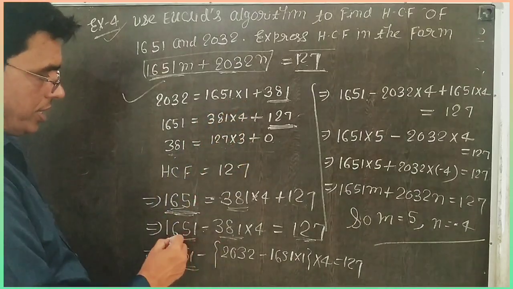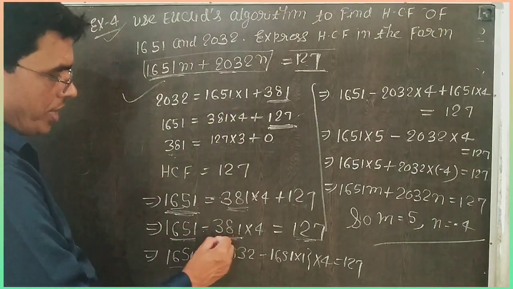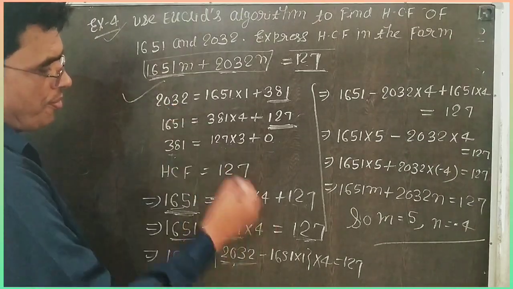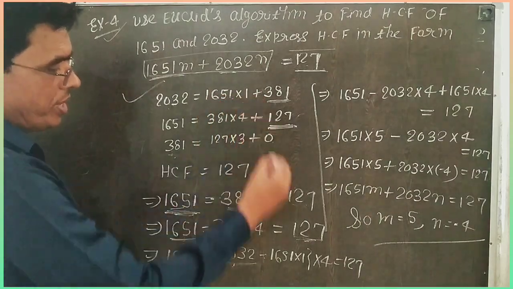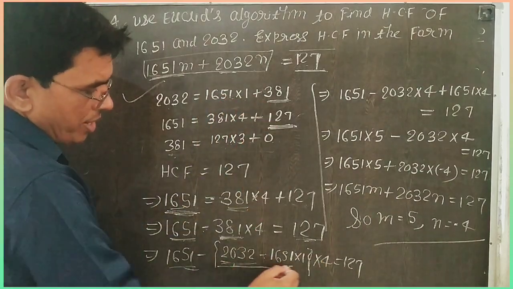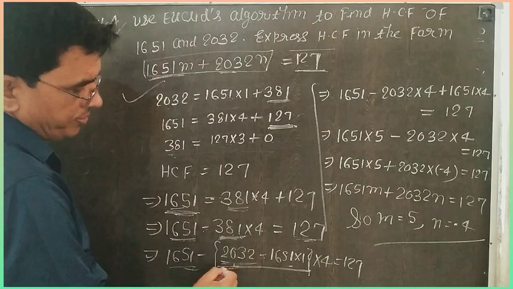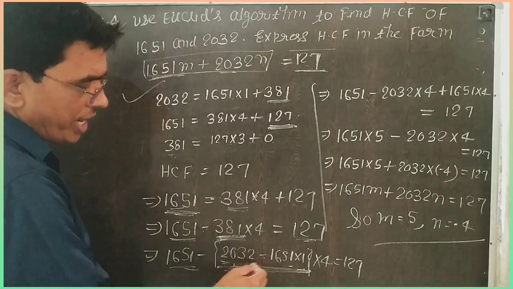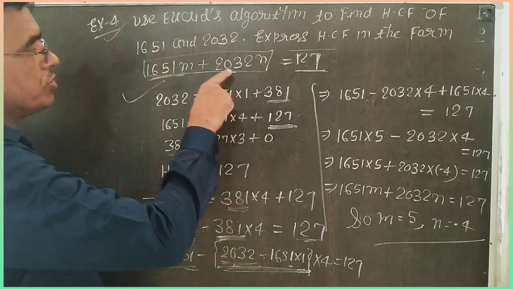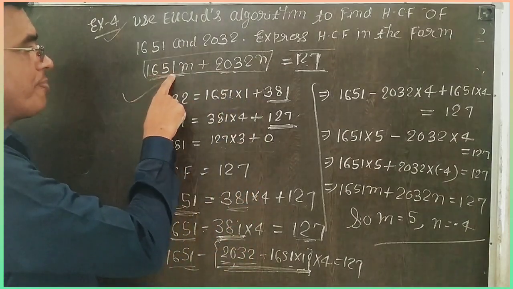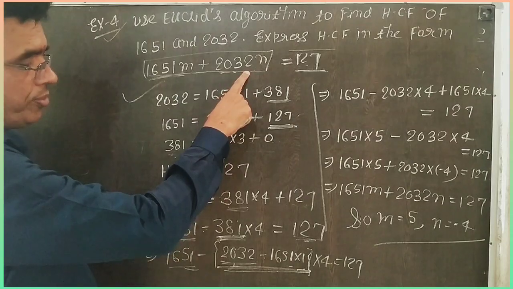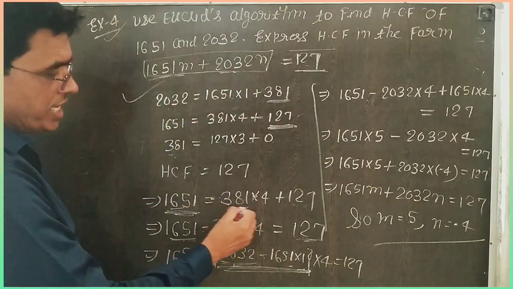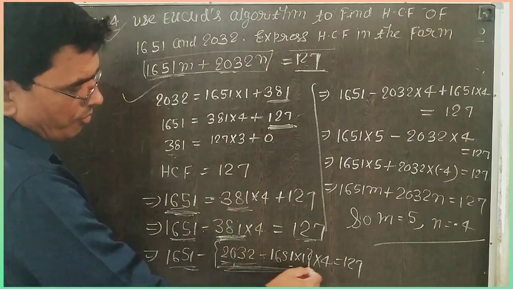So I write here, 381 is equal to 2032 minus 1651 into 1. This is the term in place of 381. Why write this? Because your question is only in the form of 1651 and 2032, so I convert all the numbers into this form. So we change this 381 in this form.